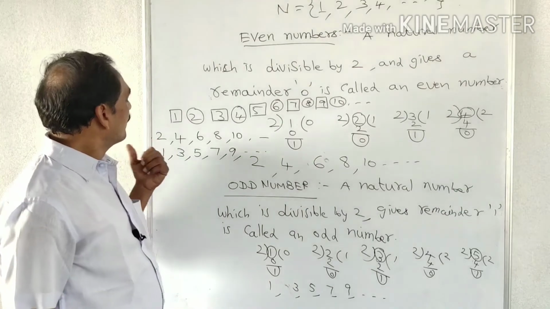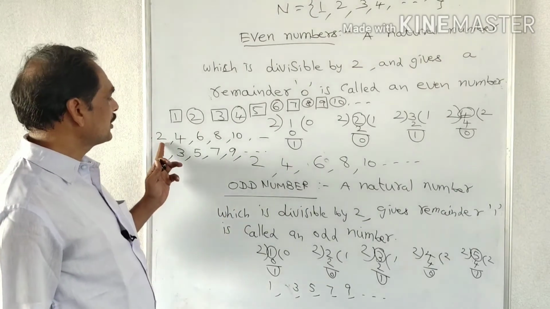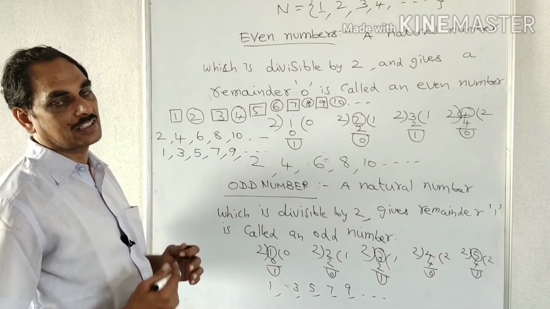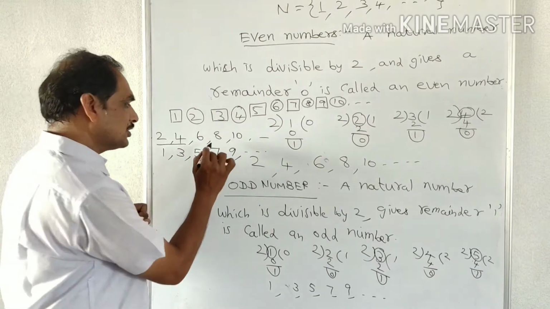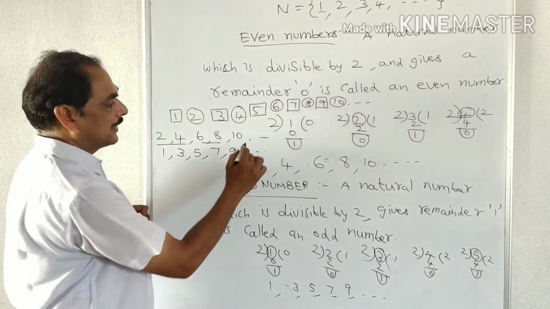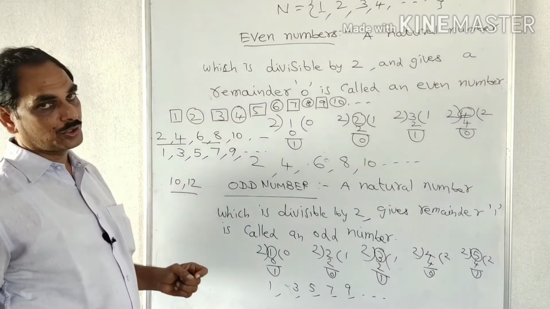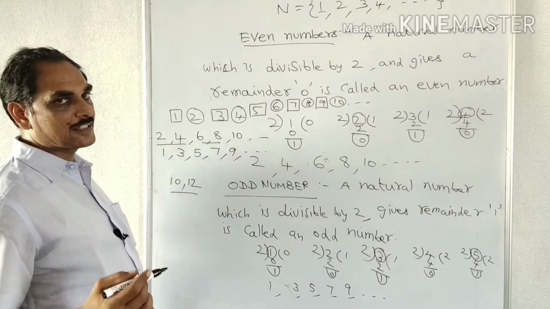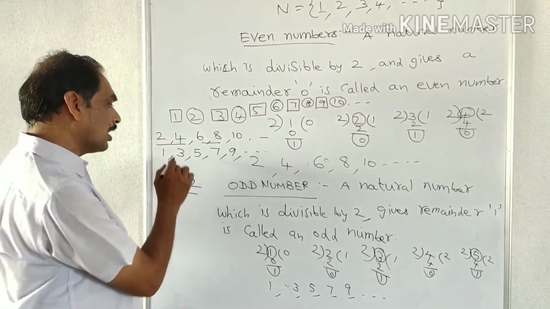When we observe these numbers, we can say that the difference between any two consecutive, that means continuous, numbers: these two are consecutive numbers, these two are consecutive numbers, and 10, 12 are consecutive even numbers. The difference between any two consecutive even numbers is always 2.